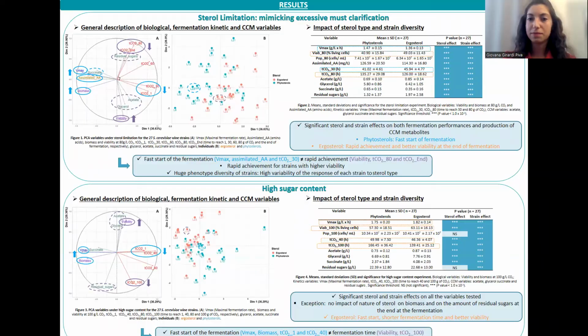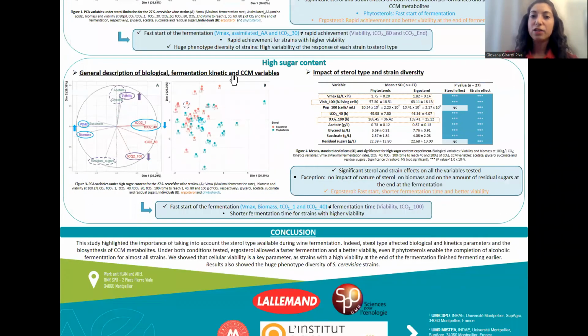Regarding high sugar content results, we can observe the same correlations between variables as seen for sterol limitation. Differently from what was seen for sterol limitation, it was ergosterol that allowed a faster start of fermentation, and as seen for sterol limitation, it was also ergosterol that allowed fermentation to finish faster.